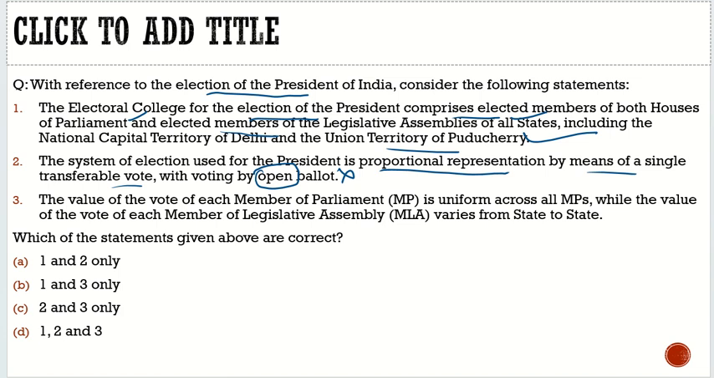Third statement: the value of the vote of each member of Parliament is uniform across all MPs, while the value of the votes of each member of a legislative assembly varies from state to state. This is true. So with respect to this question, the correct statements are option 1 and option 3 only, and from the code given below, the correct code would be option B.